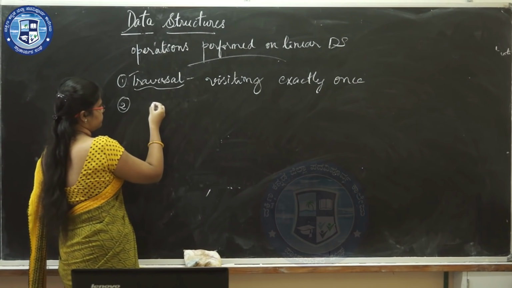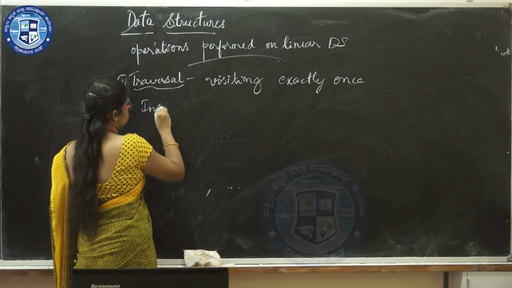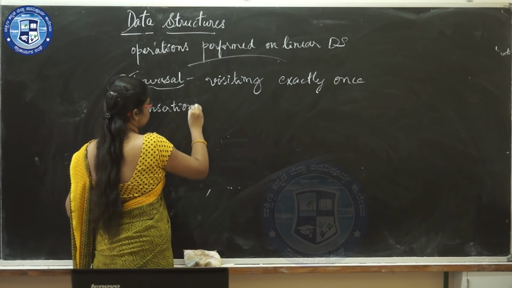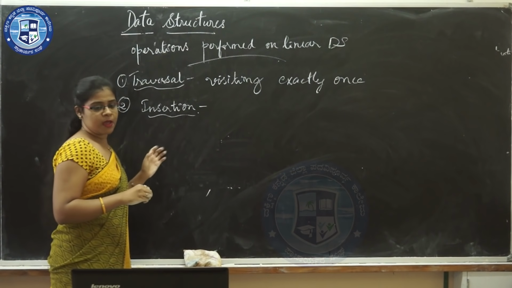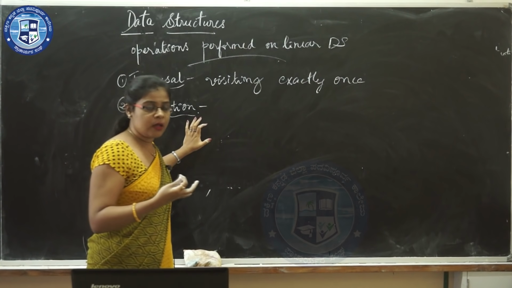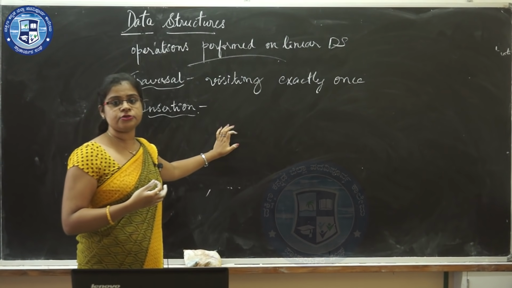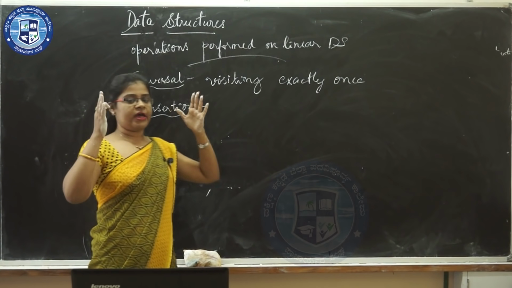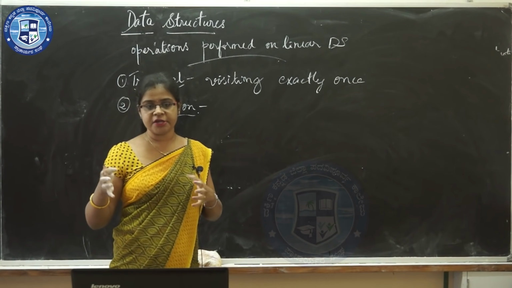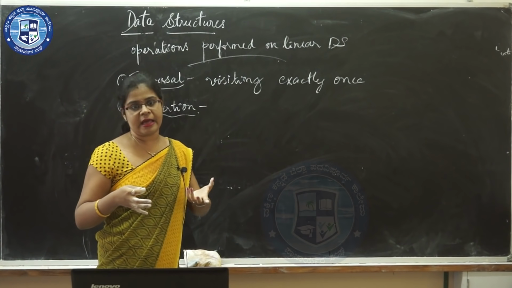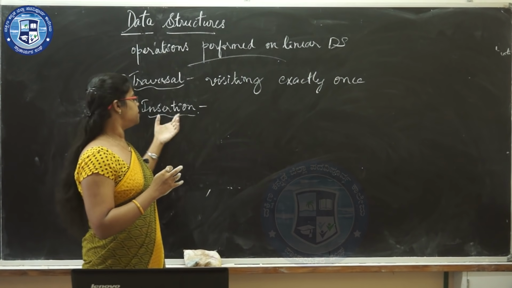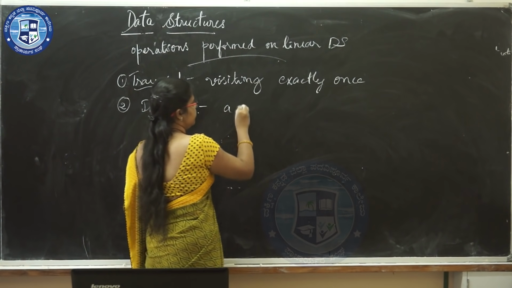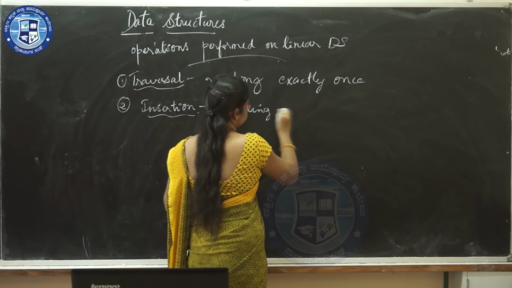Second one, insertion. The process of adding a new element into the array is called insertion. You have an array which contains 5 elements. You are adding one more element to that array. So that is done by the operation insertion, adding a new element.